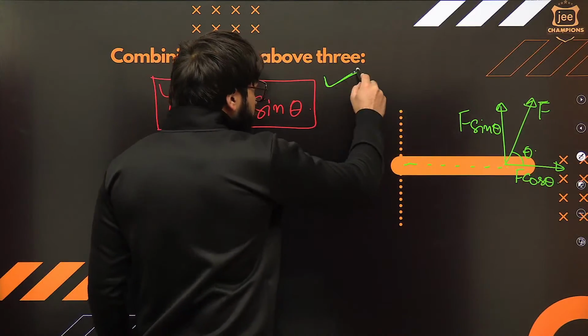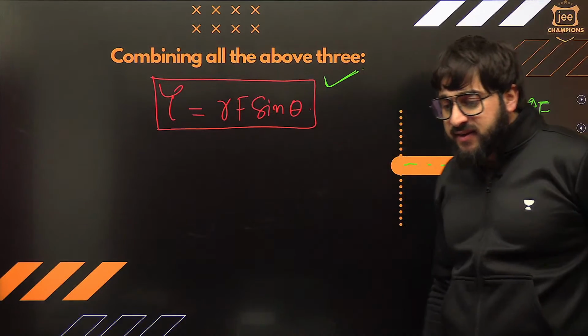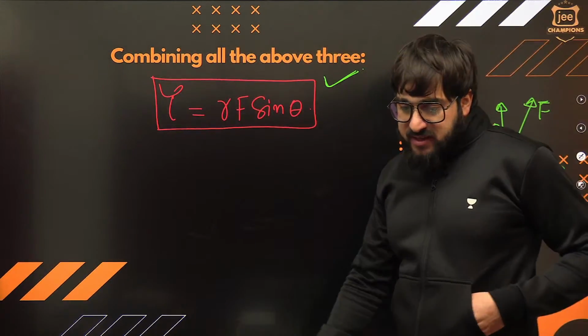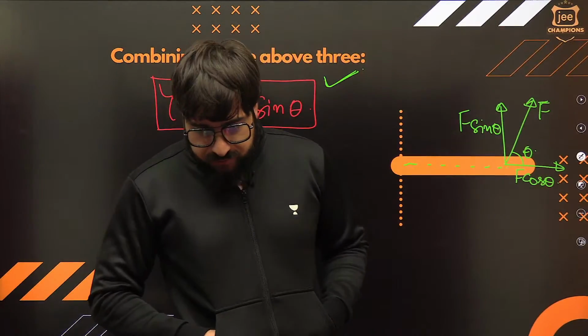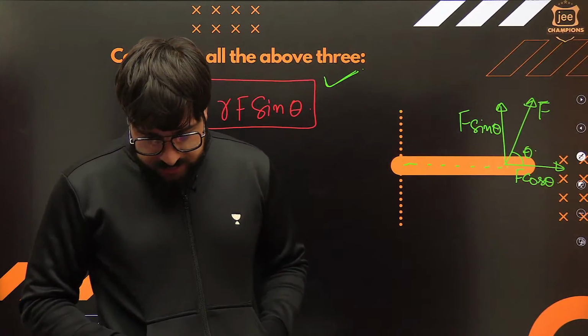Okay, fine. This is tau equal to r f sine of theta, where theta is the angle between this r and f. Everybody got the feel of this one? Come on. Okay, everybody.